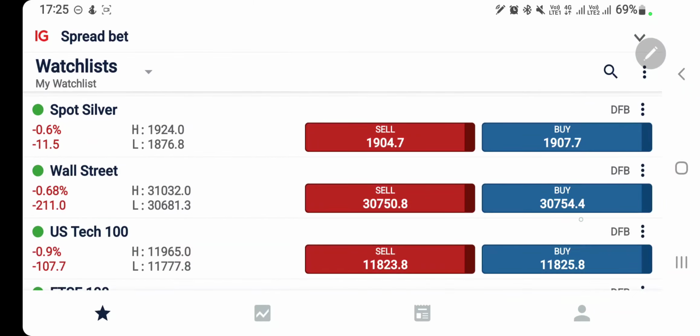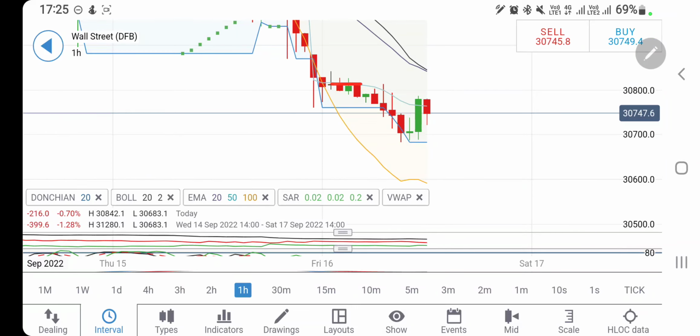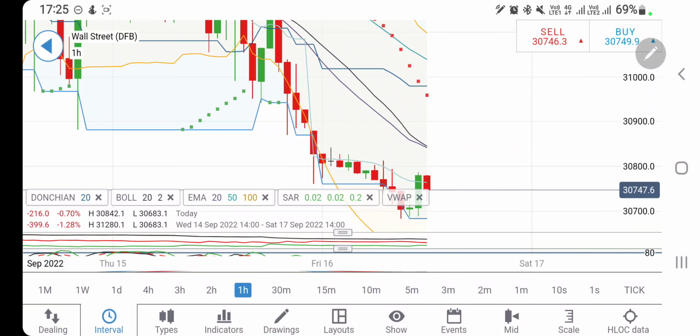Now let's have a look at Dow Jones. Likewise for Dow Jones, 3,800 was the resistance there. Support earlier, now it is going to be the resistance. Yes, if it breaks past 3,800, you can go long. 3,850, 3,900 and then 31,000. This is going to be a very strong resistance at 31,000 today.